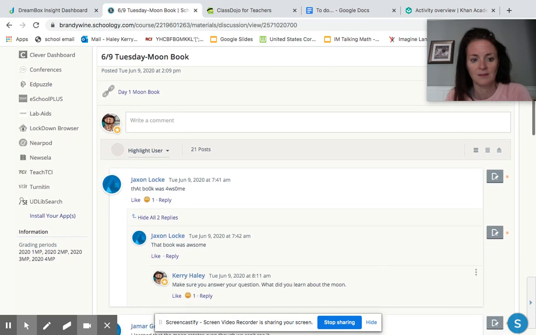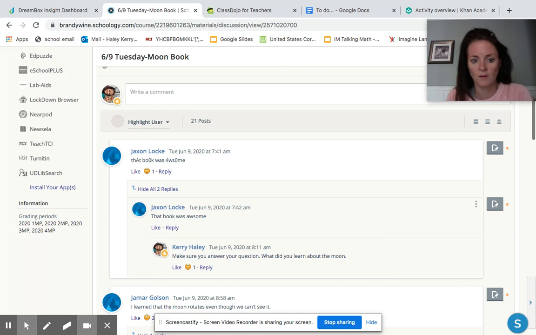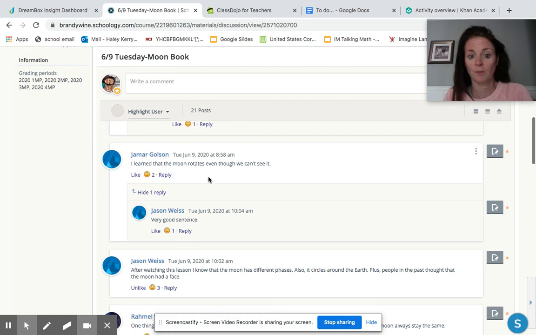Now, let's look. So Jackson, that book was awesome. I learned that the moon rotates even though we can't see it. That's definitely a great answer, but did we need more information, right? So you start off with that blanket statement: I learned many things about the moon today, right? One thing that stood out was the moon rotates even though we don't see it. We only see one side of the moon at all times, right? That would have been a great 3-sentence answer because you explained your detail, right? Why don't we see it?